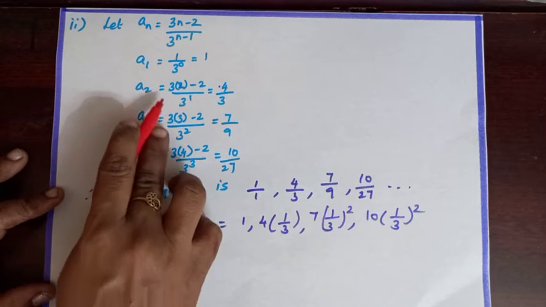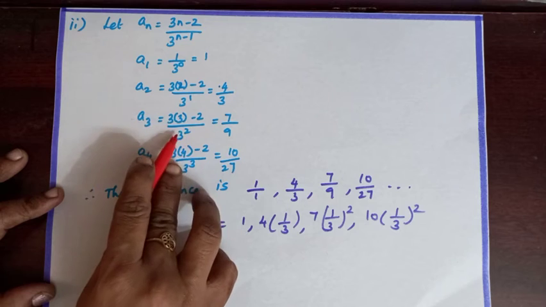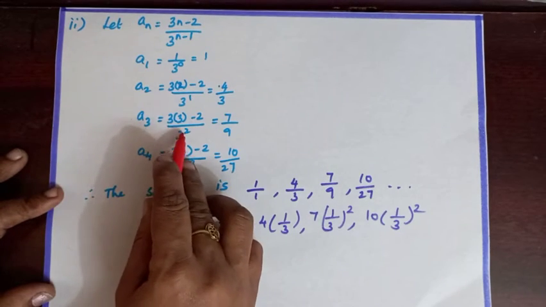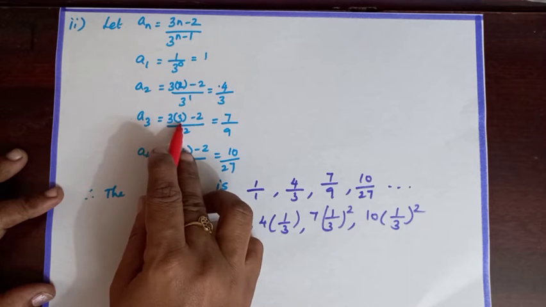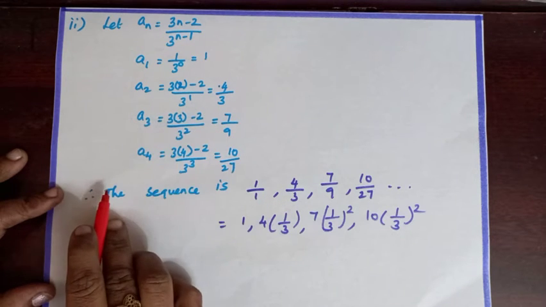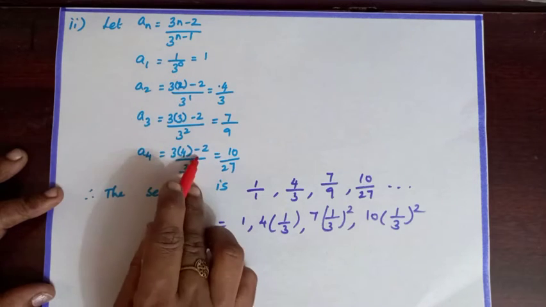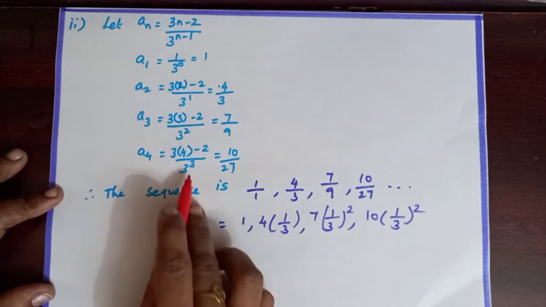When n is 3, 3 into 3 minus 2 by 3 power 3 minus 1. 3 minus 1 is 2. 3 3s are 9, 9 minus 2 is 7. So 7 by 9. When n is 4, 3 into 4 minus 2 by 3 power 4 minus 1, which is 3.